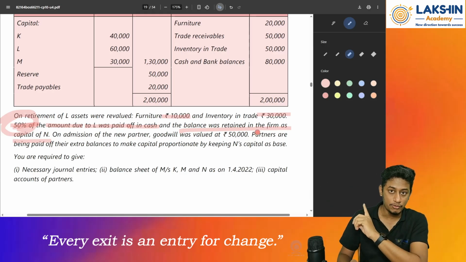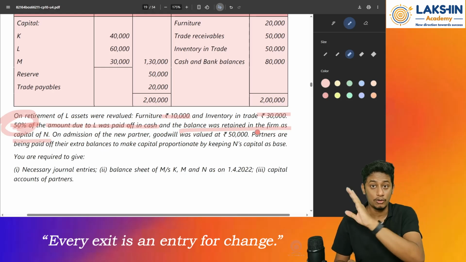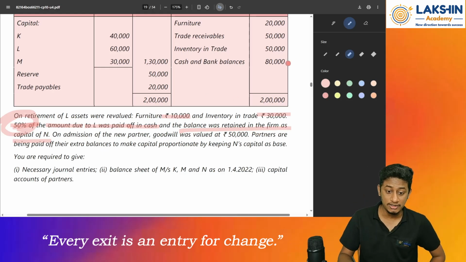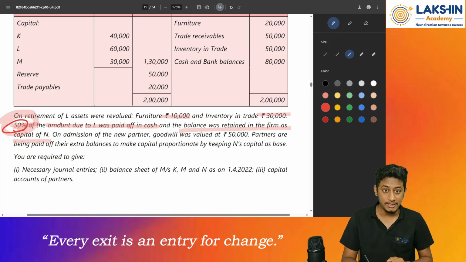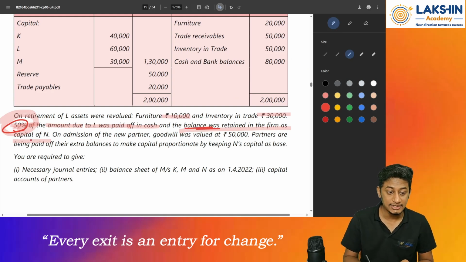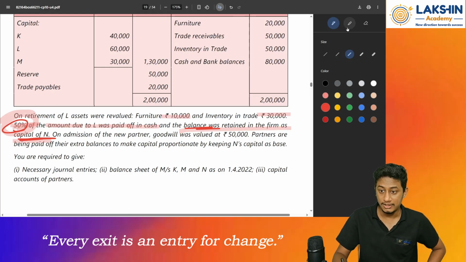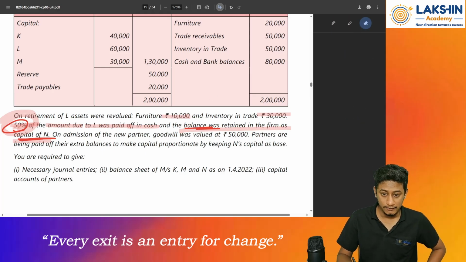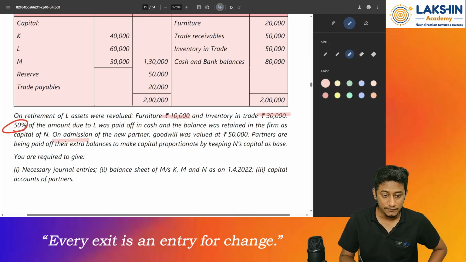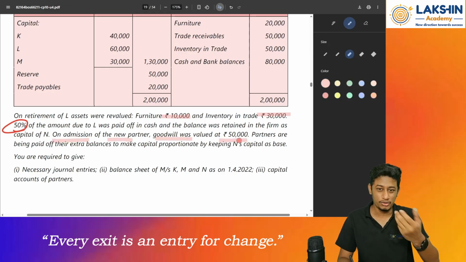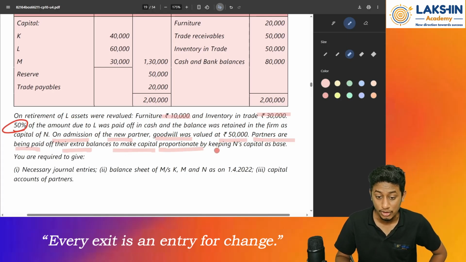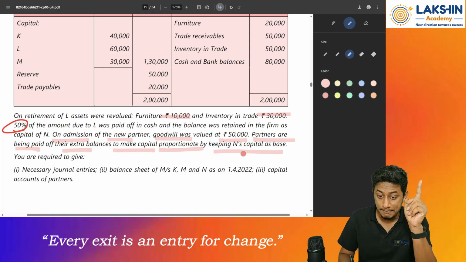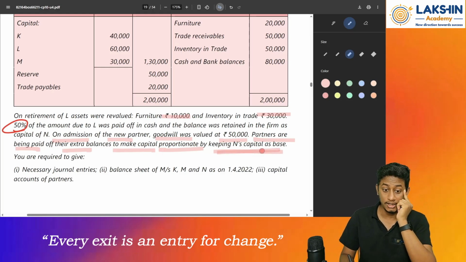See, in our old question, whatever the balance was remaining has been taken as a loan. But in this case, what they have done, 50% is being taken as what? As the repayment, and remaining 50% is taken as what? As the capital of N. So then what has happened? I will just erase all these things. Then what has happened? On admission of new partner, the goodwill was valued at rupees 50,000. We know what to do with this. The partners are being paid off in extra balances to make the capital proportionate. Now look at this. By keeping N's capital as a base. Okay. N's capital as a base.